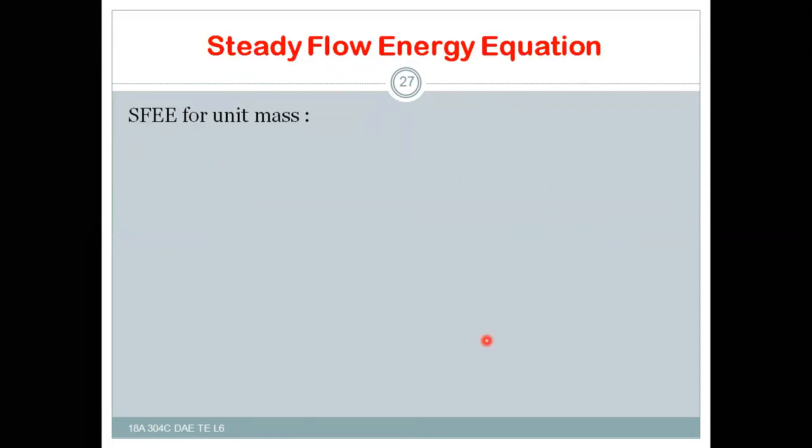And next, let us recall the steady flow energy equation. The steady flow energy equation for unit mass is Q12 minus W12 equal to m into H2 minus H1 plus V2 square minus V1 square by 2 plus g into Z2 minus Z1.